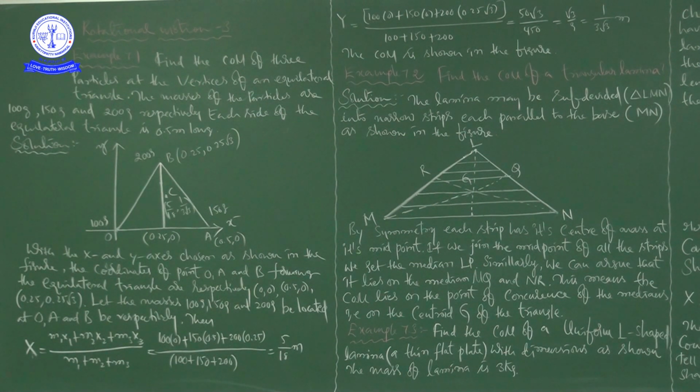Then, what about the x coordinate of center of mass? It is m1 x1 plus m2 x2 plus m3 x3 divided by m1 plus m2 plus m3. So this formula we already know from our previous class, right? We discussed when three particles are present, how to find the x coordinate and y coordinate of center of mass.